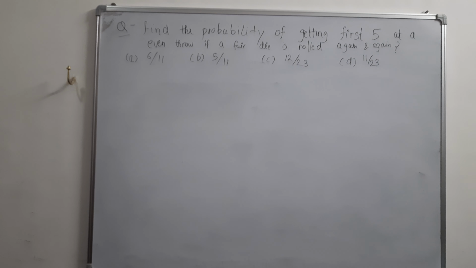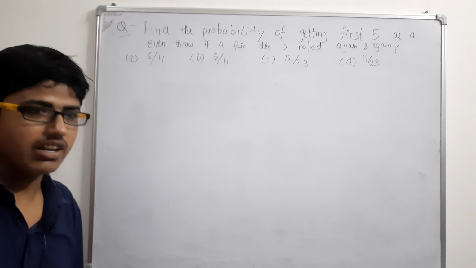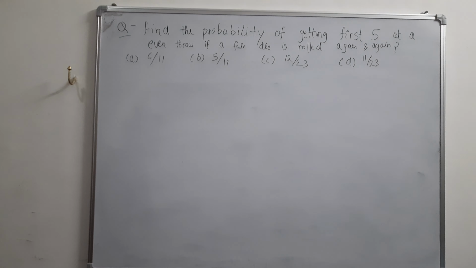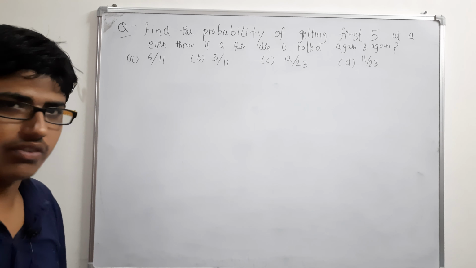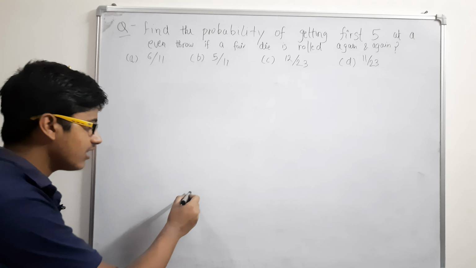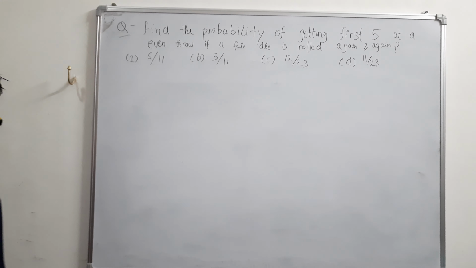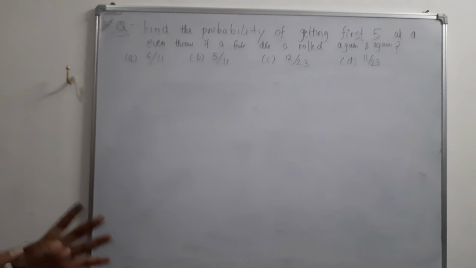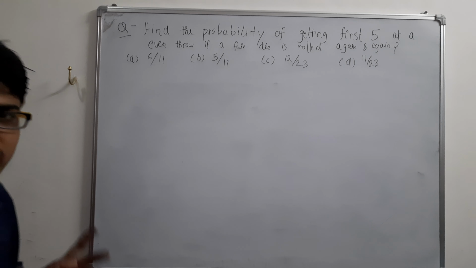This is a question in which you are rolling a die again and again, and we must find the probability of getting first five. First five means you are getting a five on the top for the first time. So the first five you will get in an even throw, either in the second throw or fourth throw or sixth throw. So we have to find the probability of that. How will you approach this question? Just pause the video and try.